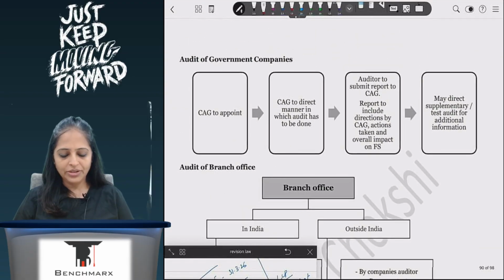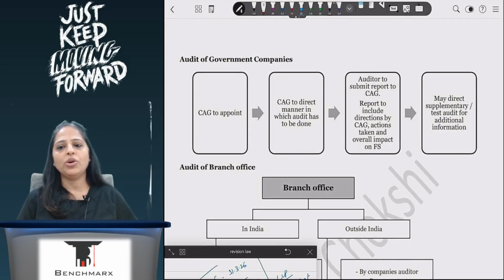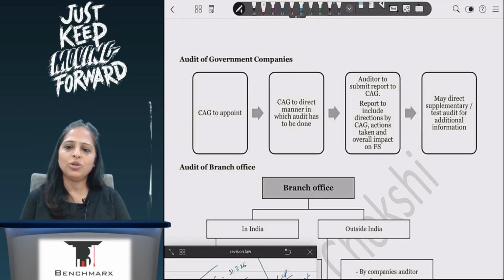Now coming to the sundry provisions, for government companies the audit will be done by CAG. CAG will direct the manner in which the audit has to be done, and they will give a report to the CAG, and CAG may ask for more information. He may ask for a supplementary audit. He may ask for a test audit. So all of that additional information government companies have to give to CAG.